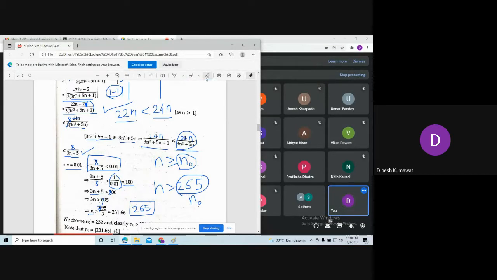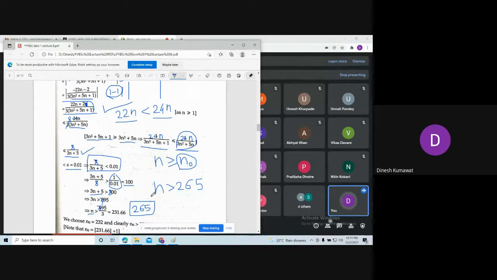So which value should I take for n naught then? When can I say there is an equality here, when will I attach this equality over here?